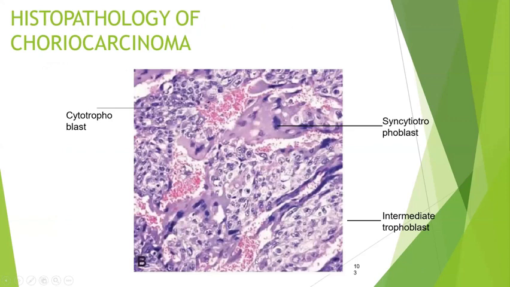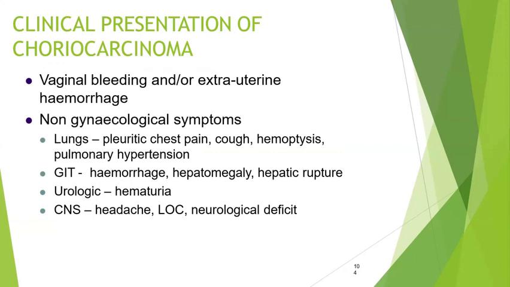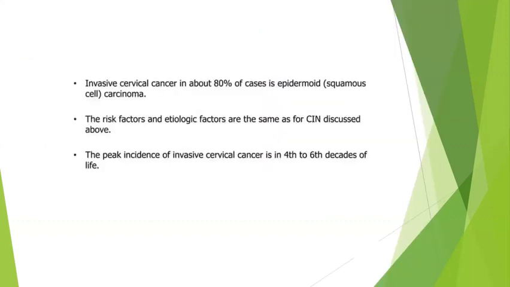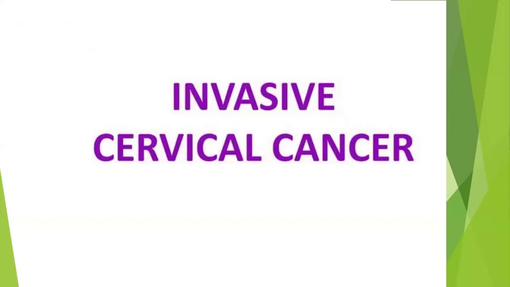See, these are abnormal cytotrophoblasts with cytological atypia, and then intermediate trophoblast. So it is a highly malignant tumor and usually will metastasize to the lungs, GIT, liver, as well as to the bone, or sometimes to the CNS. DIC is also more common with these cases. So this is about your gestational trophoblastic disease and then ovary.